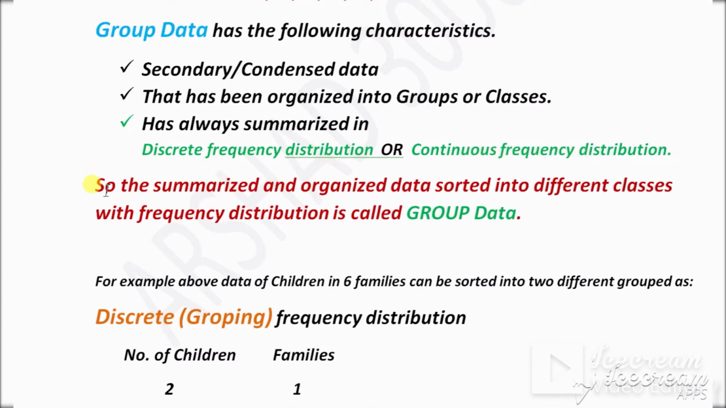Now this is the definition of group data according to these 3 characteristics. The summarized and organized data sorted into different classes with frequency distribution is called group data. So group data will always be summarized data, organized data, and with frequency distribution. Keep these 3 points in mind for group data.